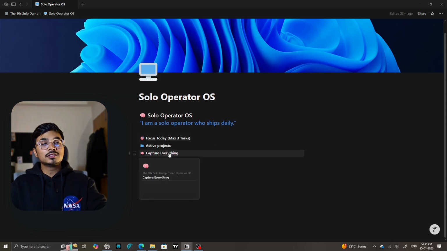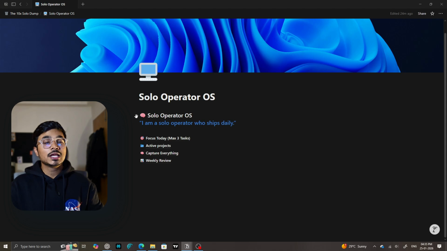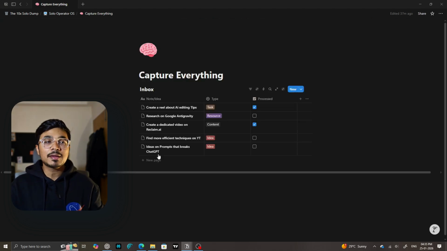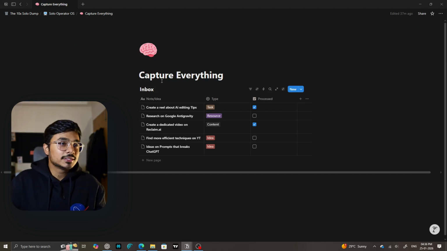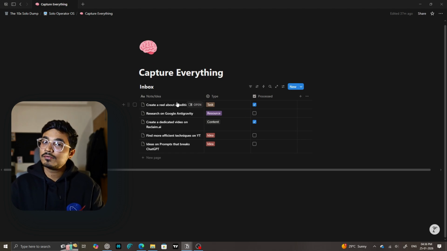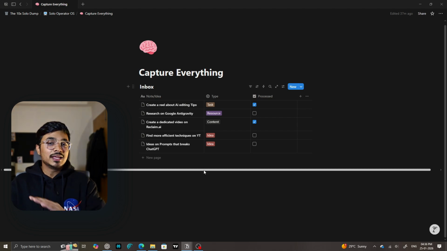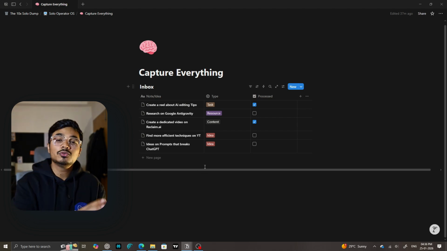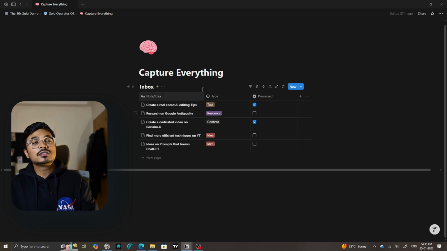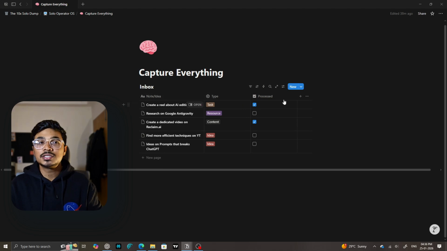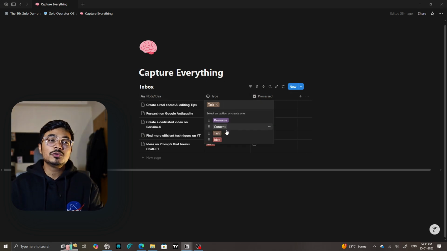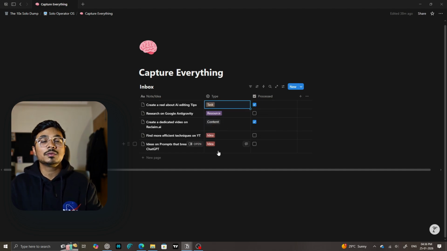All right. There is another very important block, which is block number 3, Capture Everything. Here I have a database called Inbox. It's a system where you don't have to think, you don't have to do any kind of sorting. It's just ideas, thoughts, links, examples, whatever you want, you can put it right here. I have just 3 columns: note, type and processed. In type, you can see I have selected resources, content, tasks, ideas, and all of them are here. These are the examples which I am working on.